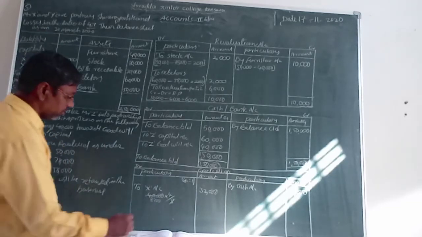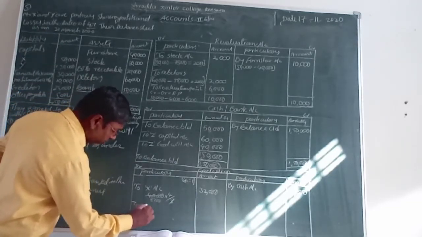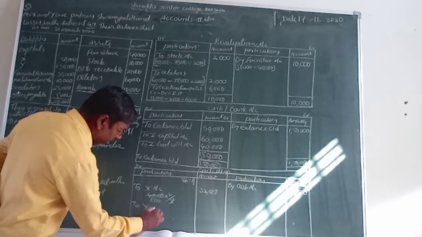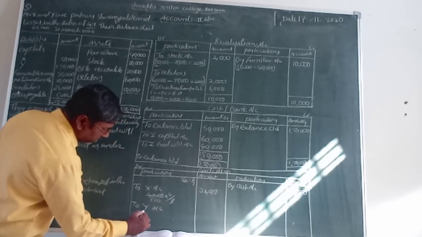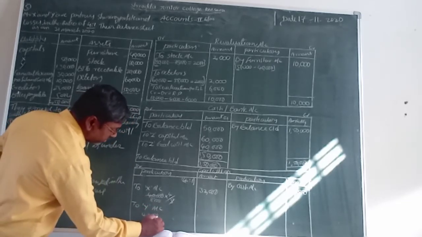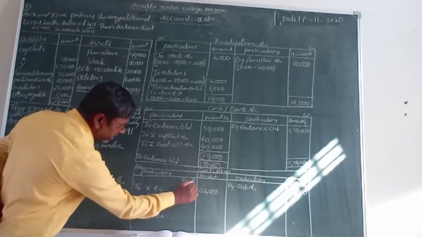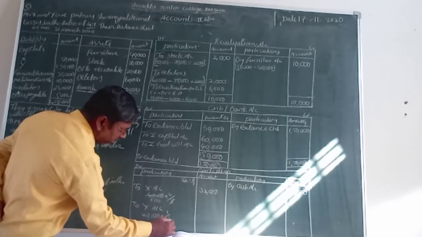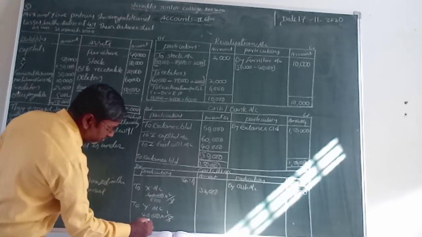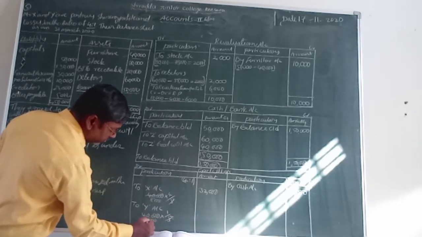Now we are going to the next one, Y goodwill to Y account, isn't it? So that amount is 40,000 rupees into what is the ratio of Y? 1 by 5. 5 ones are 5, 5 eights are 40,000, isn't it?